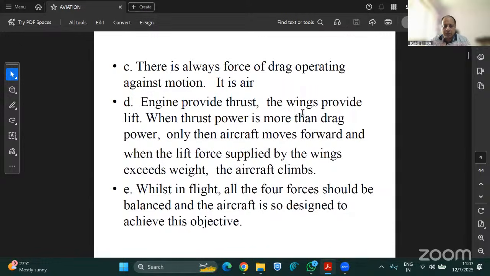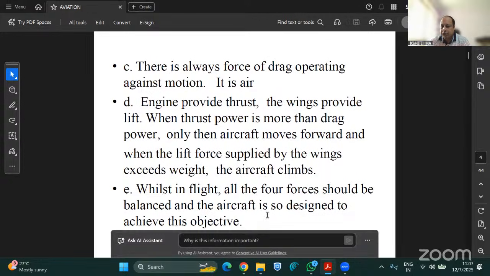As I have just explained to you, there is a force of drag operating against motion, which is air, and engines provide thrust, the wings provide lift. When thrust power is more than drag power, only then does the aircraft move forward, and when the lift force supplied by the wings exceeds weight, the aircraft climbs. I think this is clear to everyone. This is the basic concept of aerodynamics and of flying the aircraft in the air. While in flight, all four forces should be balanced, and the aircraft is designed to achieve this objective.